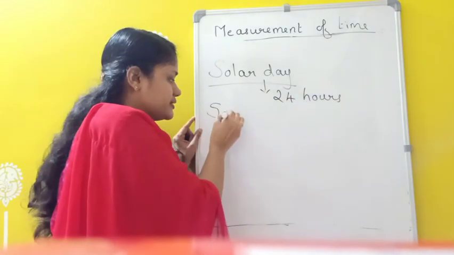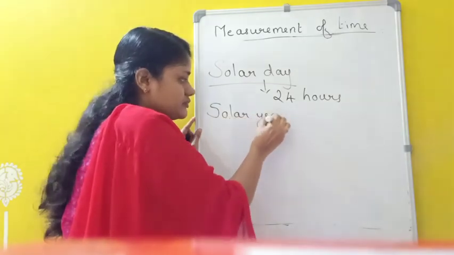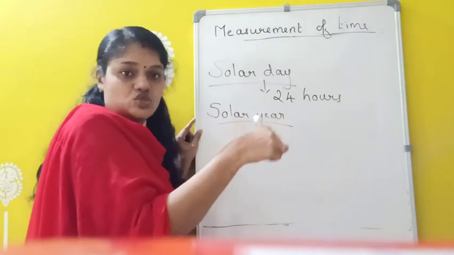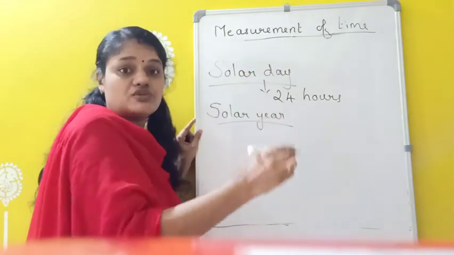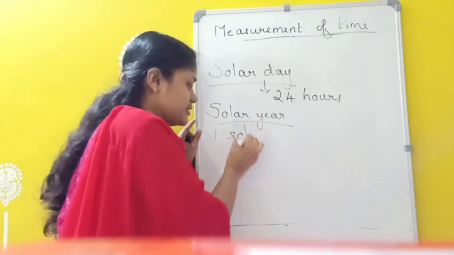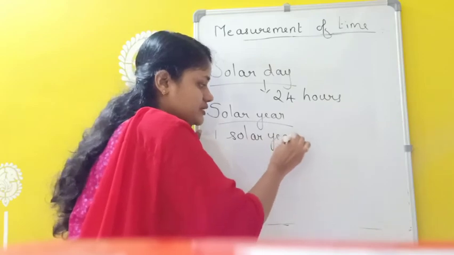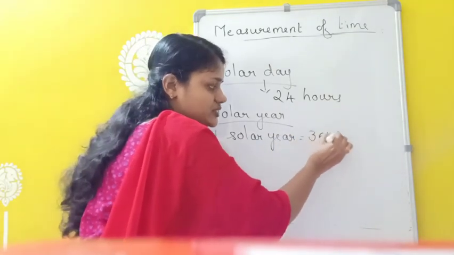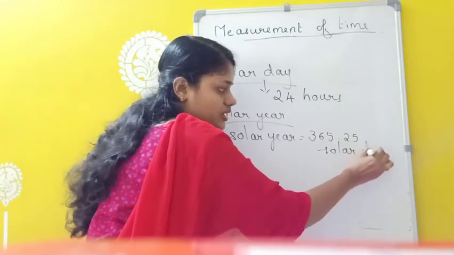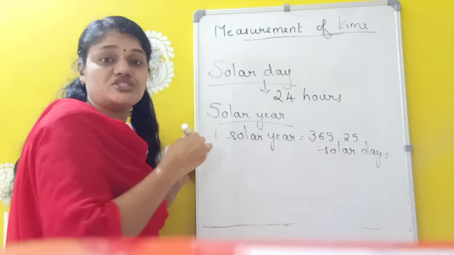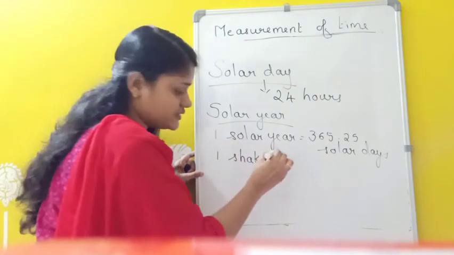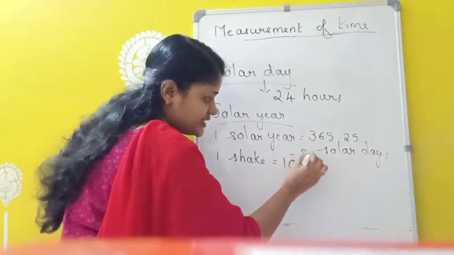Similarly, solar year is the time taken by Earth to revolve around the sun in its own orbit. That can be called one solar year. And one solar year equals 365.25 solar days. The smallest unit of time is shake. One shake is equivalent to 10 raised to minus 8 seconds.